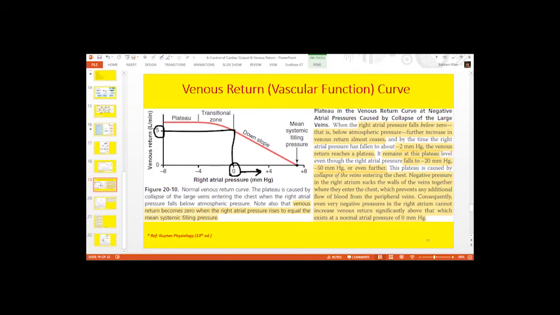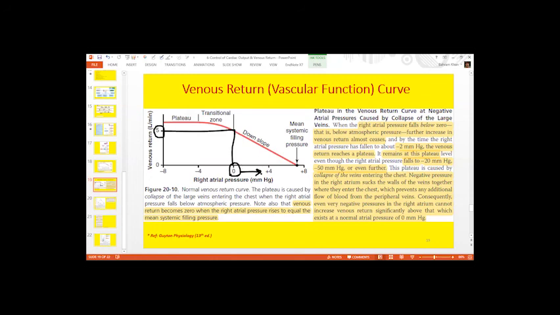So as you increase the pressure inside the right atrium, you are compromising the venous return. Why is there a decrease in venous return? Because the blood is supposed to enter the right atrium through the peripheral vessels. If the pressure inside the right atrium is already on the higher side, obviously the blood entering the right atrium will be compromised. Hence there is an inverse relationship between right atrial pressure and venous return. So normal right atrial pressure is around 0 and the venous return is 5 liters per minute.